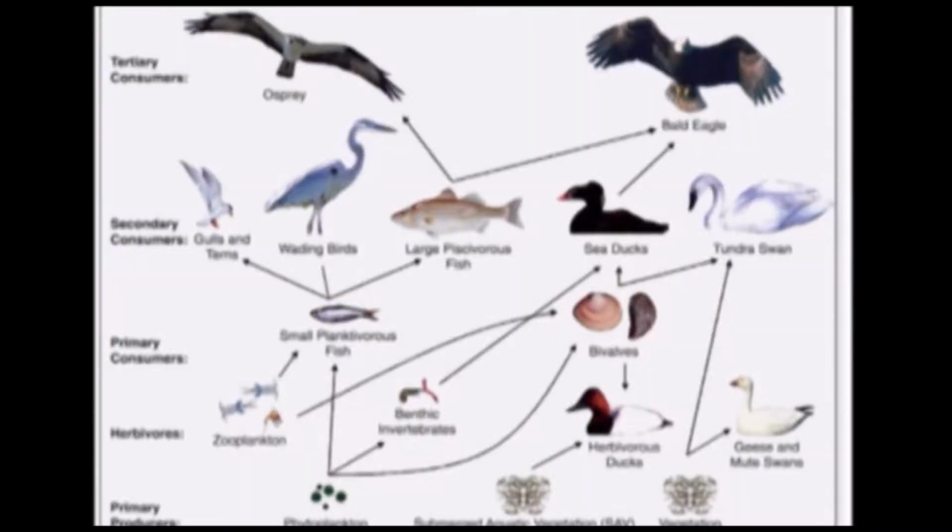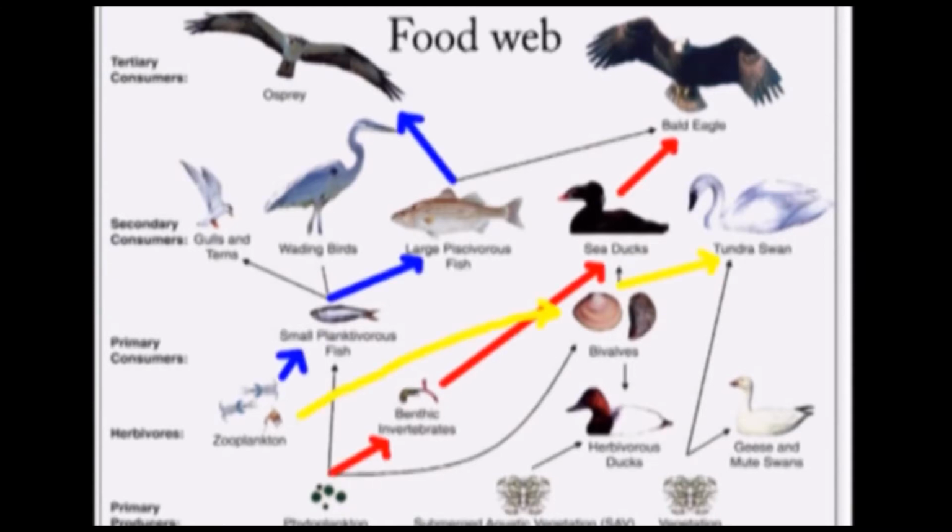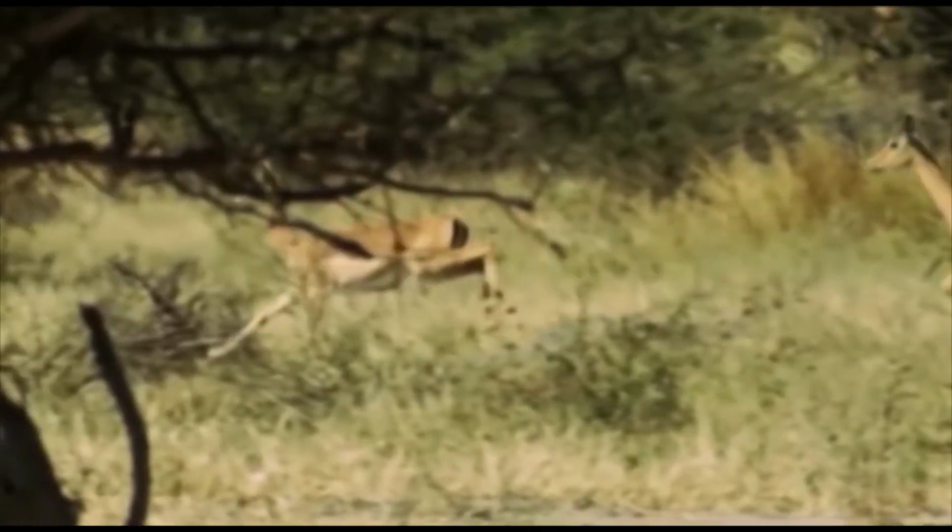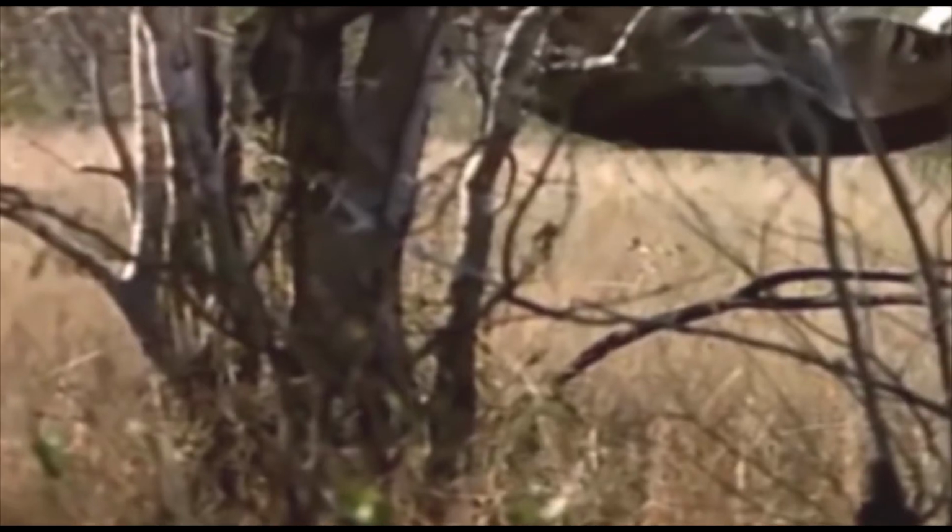In nature, there is a complex food chain. This network of interconnected food chains is called a food web. The arrows indicate the direction of energy flow and the connection between organisms. Within an ecosystem, the energy that is present within its organisms is passed through a food chain or food web.